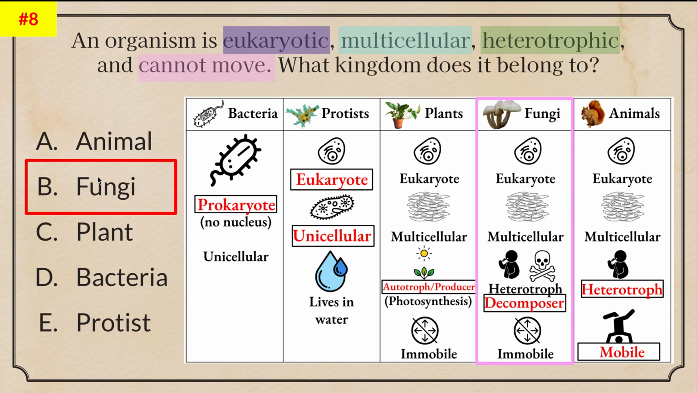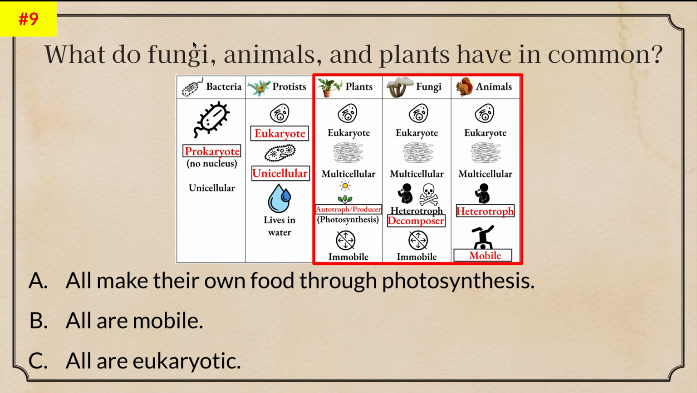Nuestra respuesta es fungi. What do fungi, animals, and plants have in common? ¿Qué tienen en común el fungi, animales, y plantas? So you're going to look at your notes and look at these 3. They can either all make their own food through photosynthesis, are all mobile, or all eukaryotic. They're all eukaryotic.